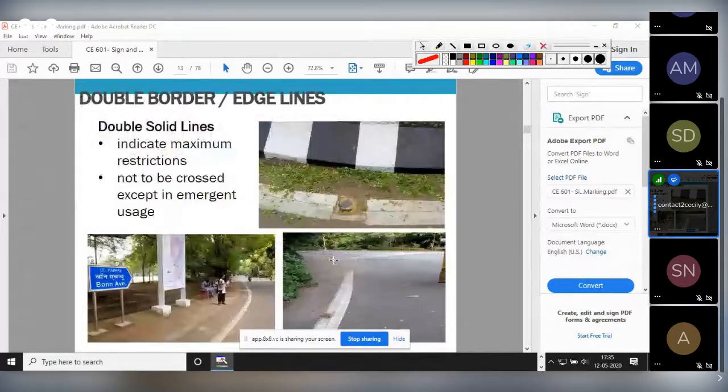In some cases your border lines are double. In this case it is a double border line. Why? It is more restricted. It indicates a double solid line, maximum restricted. That means the bus or the vehicle should not cross this line at all, in this region.